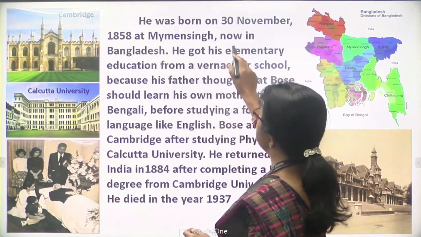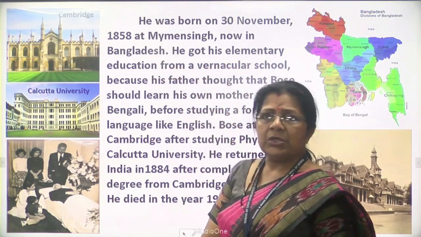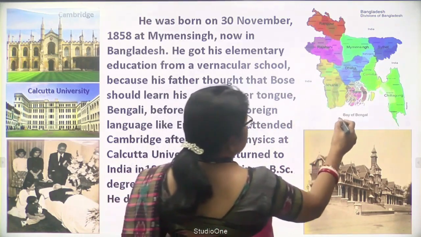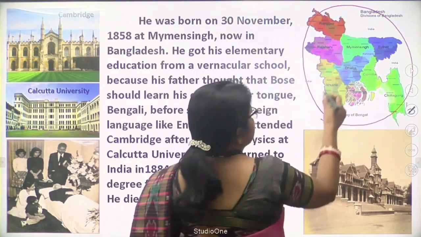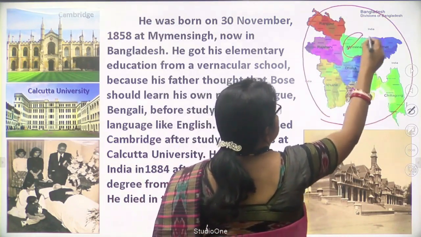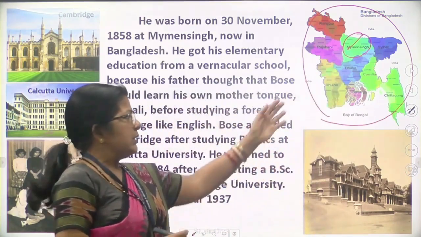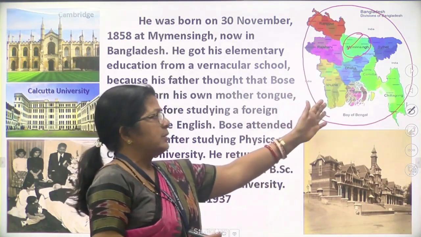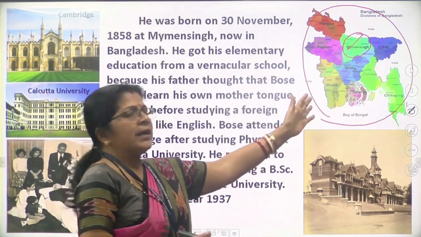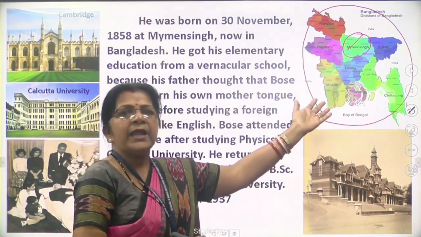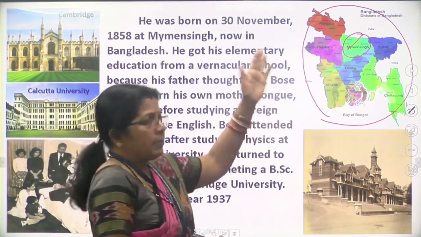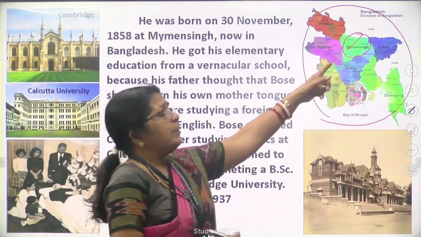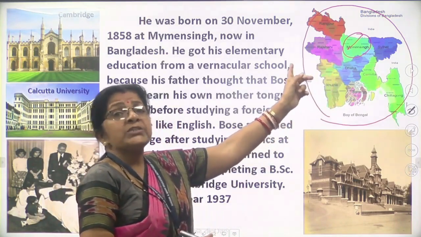1858 at Mymensingh, now in Bangladesh. Look at the picture of Mymensingh; it is a map of Bangladesh and here is Mymensingh. Before independence Bangladesh was in our India. After independence it was divided, and in 1971 Bangladesh got freedom. So before independence J.C. Bose was born in our India, at Mymensingh in West Bengal.